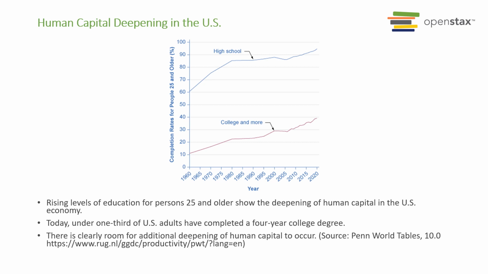All right, so if you look at our human capital deepening in America, it is also happening since the 1960s. More and more people are educated than ever before. Today, almost 95% of all new workers in the economy are high school educated, and almost 40% of new workers are now earning a college or even a higher degree, right? So this is an increase of human capital, and that's another reason why our laborers are more productive than those in other countries.